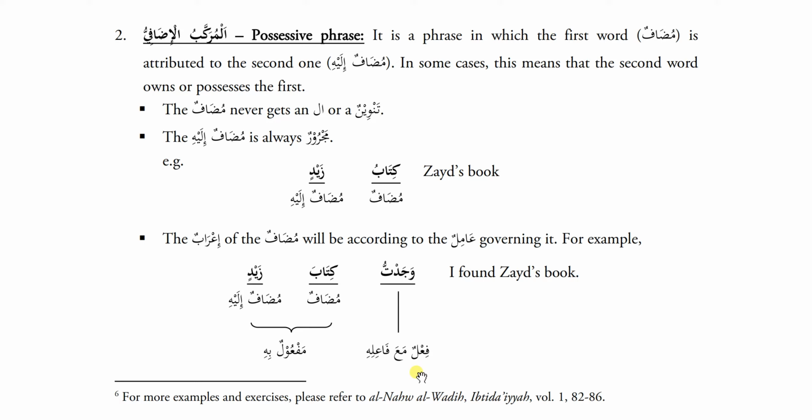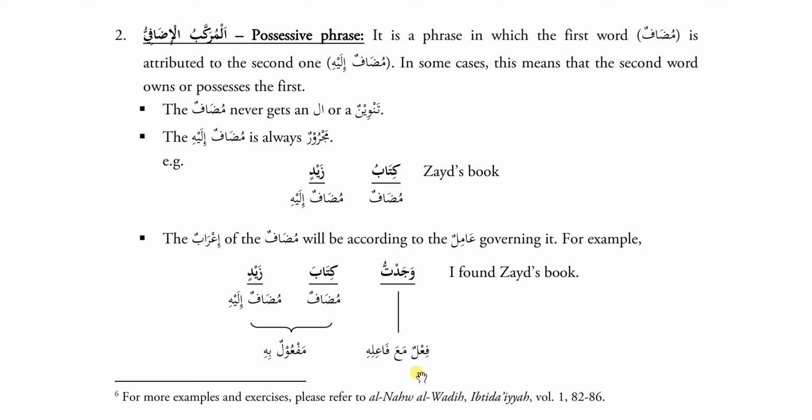So right now we are going to learn about murakkab izafi, and we'll explain everything related to murakkab izafi inshallah ta'ala. See, al-murakkab izafi, the possessive phrase. It is a phrase in which the first word, muzaf, is attributed to the second word, mudaf ilayh. In some cases, this means that the second word owns or possesses the first. The muzaf never gets an alif lam or tanween. The mudaf ilayh is always majroor, like kitabu zaydin. Kitabu is muzaf, zaydin is mudaf ilayh.